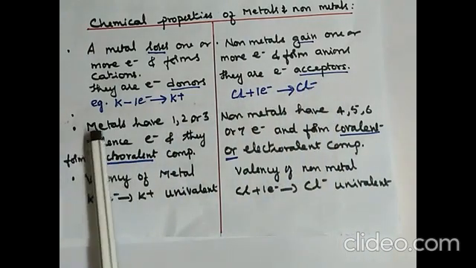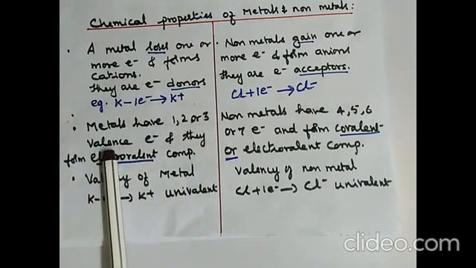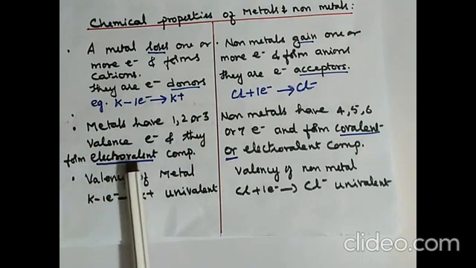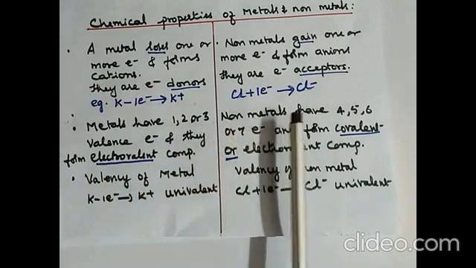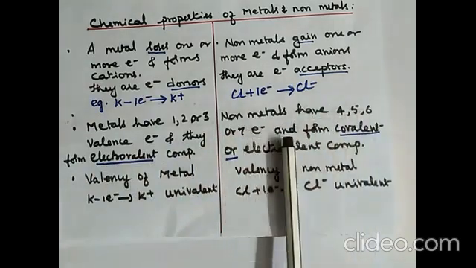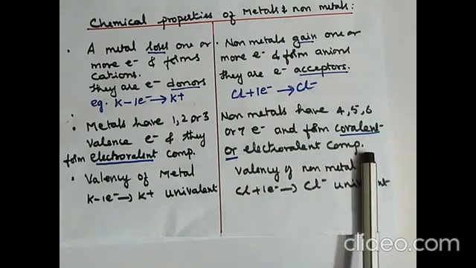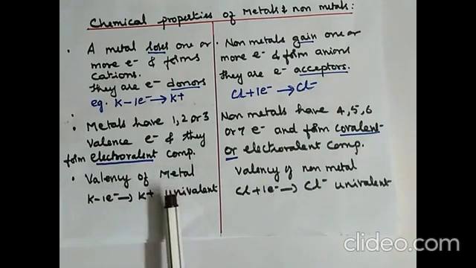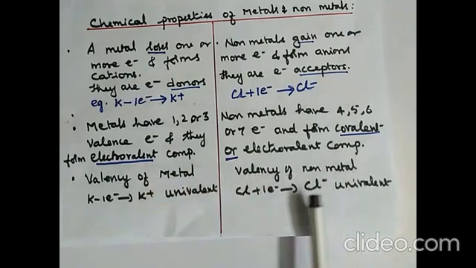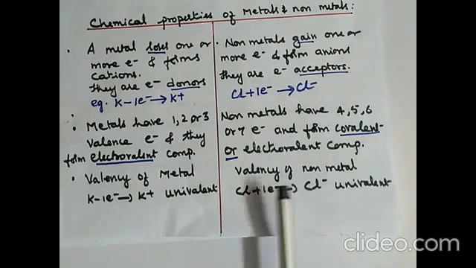Next point is metals have 1, 2 or 3 valence electrons, that is electrons in the last shell of an atom, and they form electrovalent compounds, compounds formed by transfer of electrons. Non-metals have 4, 5, 6 or 7 electrons in their valence shell and form covalent or electrovalent compounds. Valency of a metal is univalent, divalent or trivalent depending on the number of electrons lost. Valency of non-metals also can be univalent, divalent or trivalent depending on the number of electrons gained.